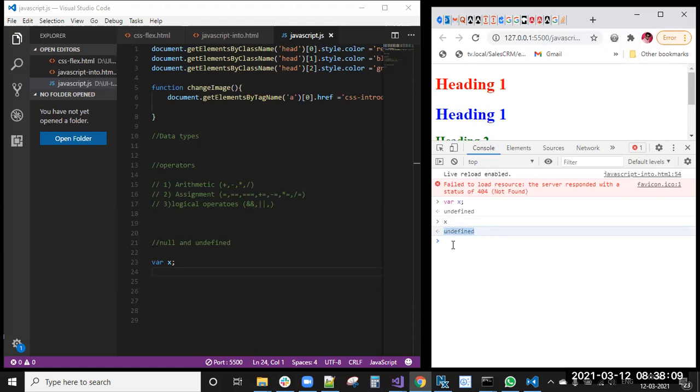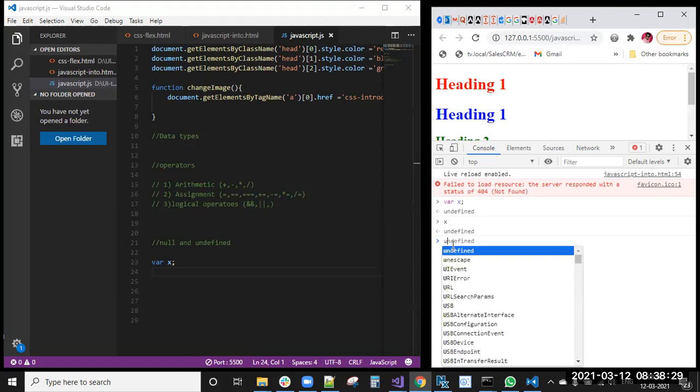Undefined means the variable which is not assigned any value, that is an undefined value. So x I have declared, still that variable x is not assigned any value, so that is an undefined variable.